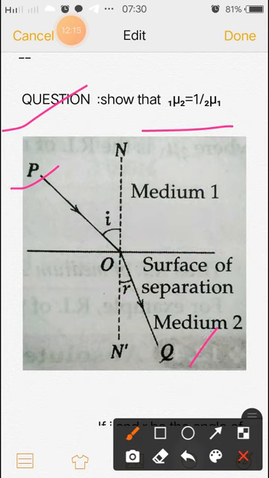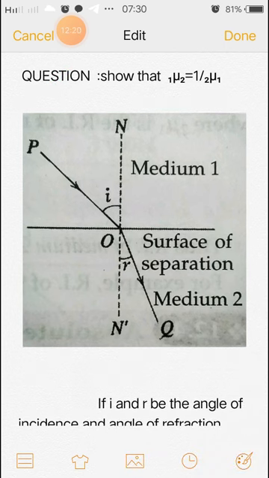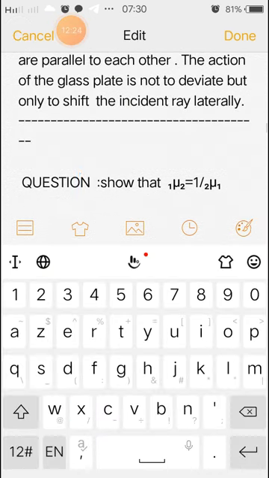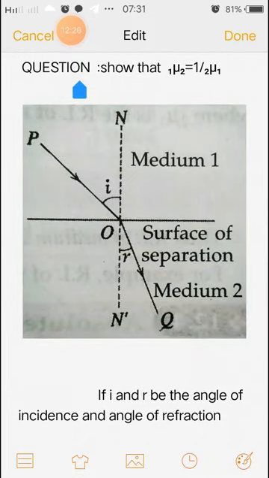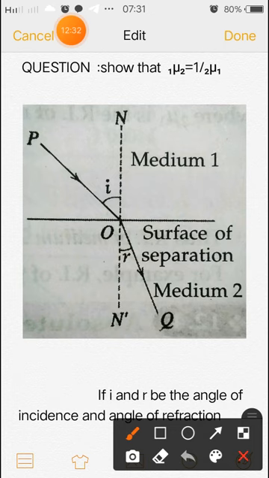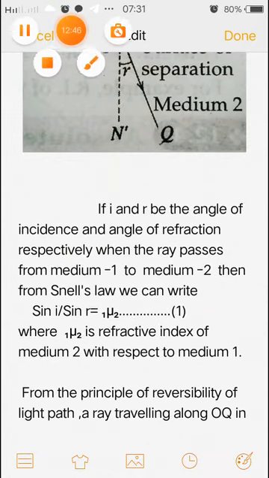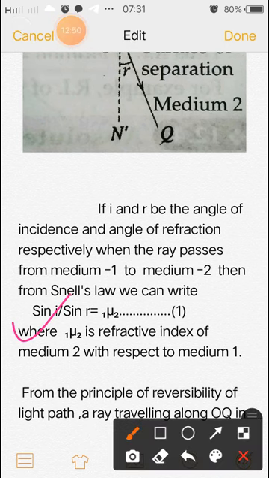Okay, so if we write Snell's law at this position, where this is medium 1 and this is medium 2, then if I and R are the angle of incidence and angle of refraction respectively, when the ray passes from medium 1 to medium 2, from Snell's law we can write sin I by sin R is equal to 1mu2, where 1mu2 is the refractive index of medium 2 with respect to medium 1.